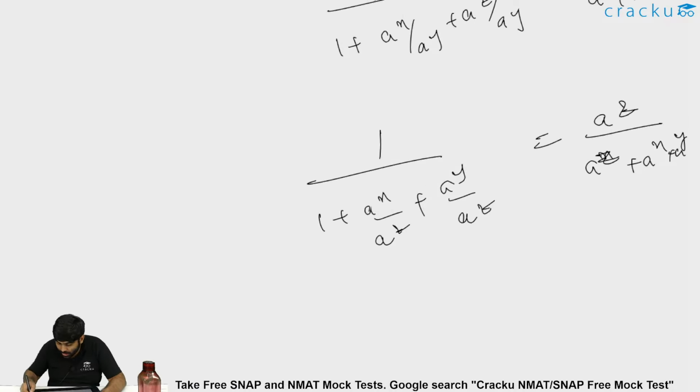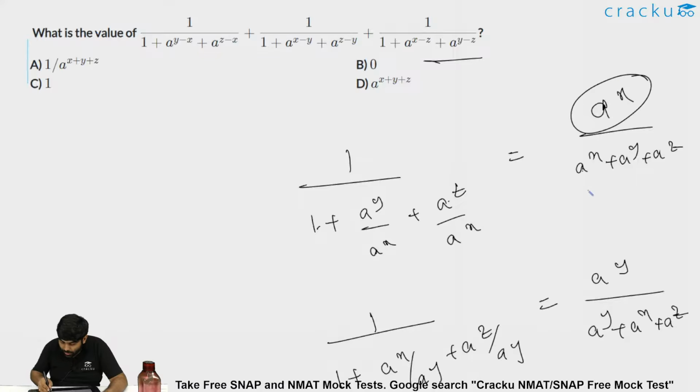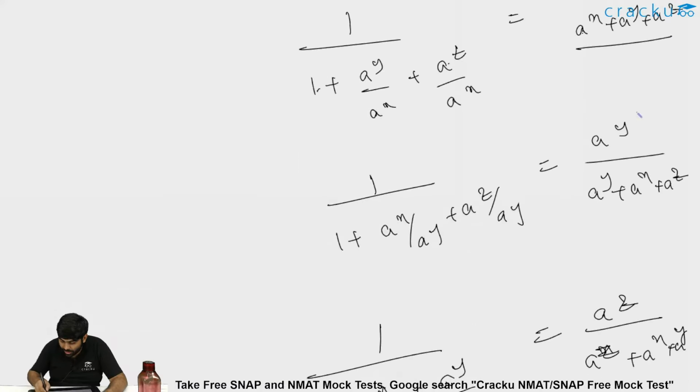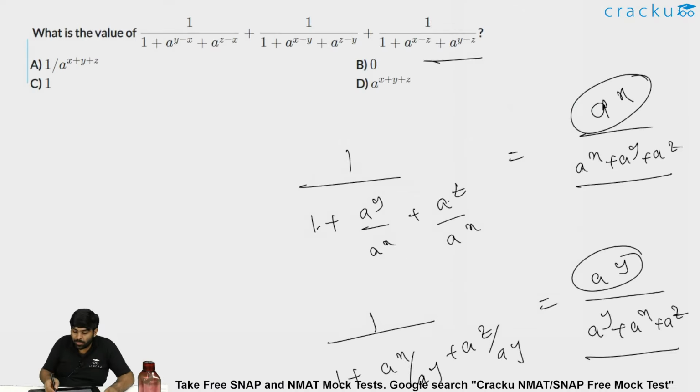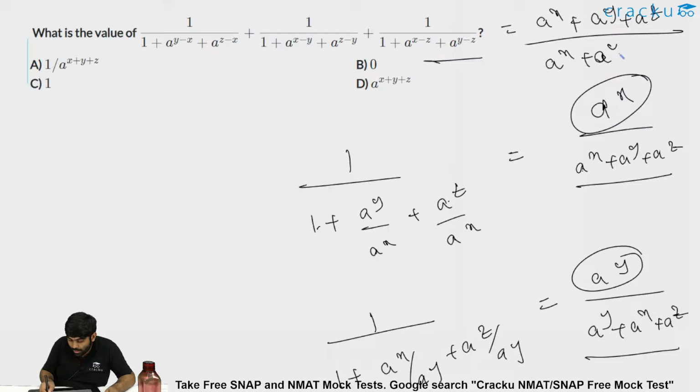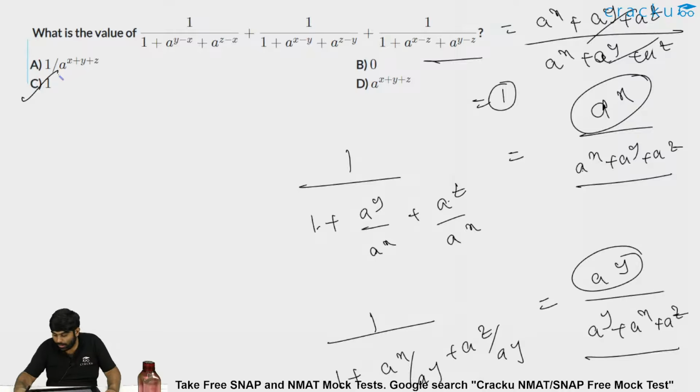So basically, all three: one is a power x by a power x plus a power y plus a power z. The second one is a power y by a power x plus a power y plus a power z. The denominators are common and the numerators are a power x, a power y, a power z. This is nothing but a power x plus a power y plus a power z divided by the same denominator, a power x plus a power y plus a power z. So this is nothing but 1. Option C. The answer will be option C, 1. Hope I am clear in this question.